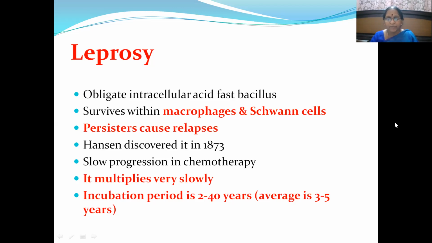The reasons are many: the bacillus multiplies very slowly, and the incubation period is 2 to 40 years, on average approximately 3 to 5 years. These are the two cardinal points to keep in mind about why there is slow progression in chemotherapy, that is, in discovering anti-leprotic drugs.